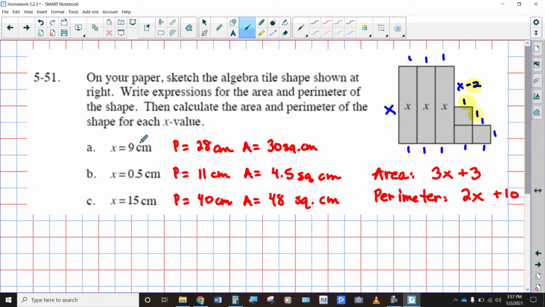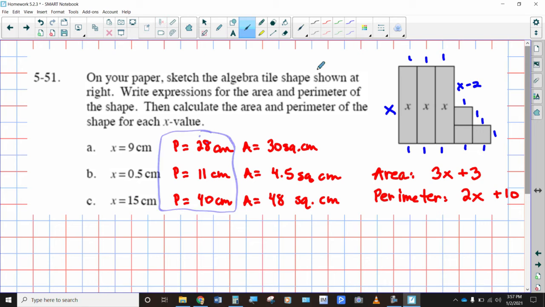Now, for finding the actual perimeter, let's go ahead and plug 9 in here. So 2 times 9 is 18, plus 10 is 28. Here we're going to plug in 1/2, so 2 times 1/2 is 1, plus 10 is 11. And here we're going to plug in a 15. 2 times 15 is 30, plus 10 is 40. So these are all of your perimeters for these given side lengths.